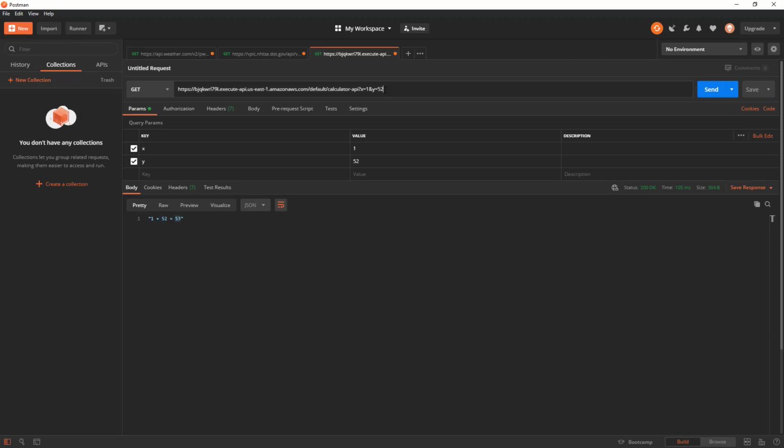Now, one thing that we need to do before we move forward is some parameter validation. So what if I pass in, there's two things we need to check for. First, we need to make sure that our params are actually x and y. The other thing is that our parameters are actually integers. So if I were to say, for instance, x is equal to b, we might get a result back, but it might not be exactly what we expect. So here we get NaN, which is not a number, plus 52 is equal to not a number,